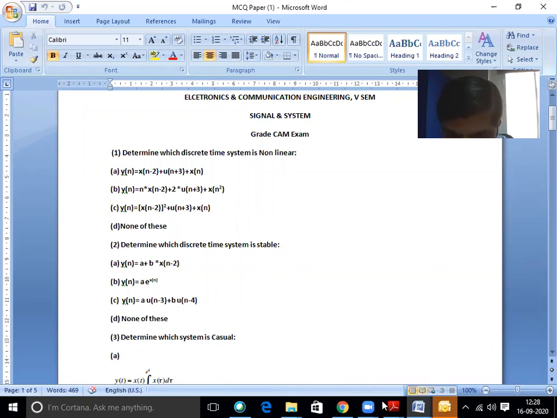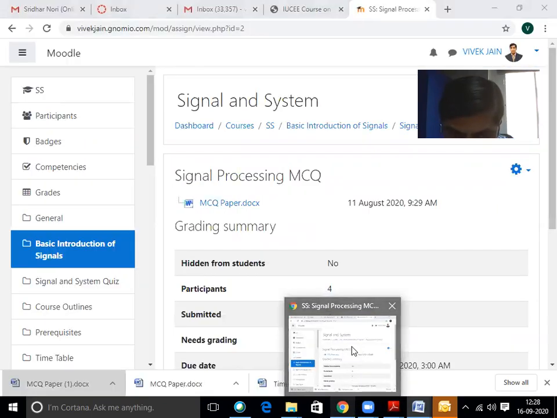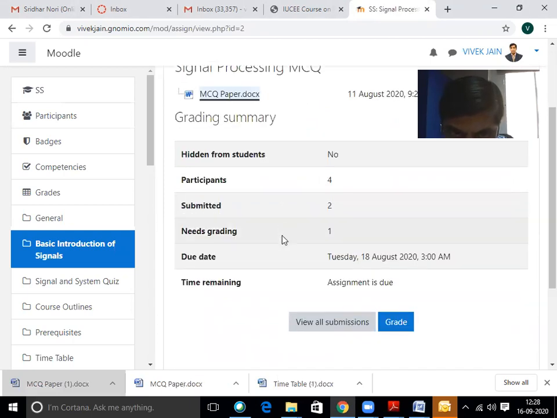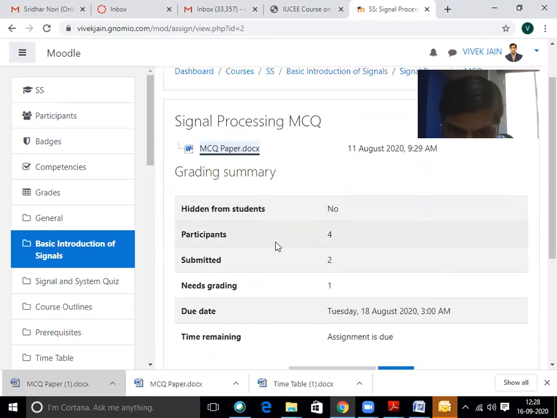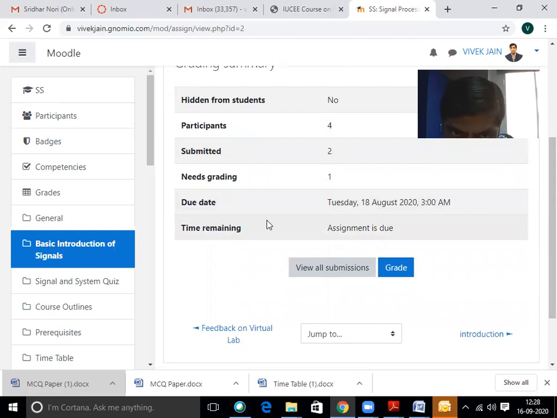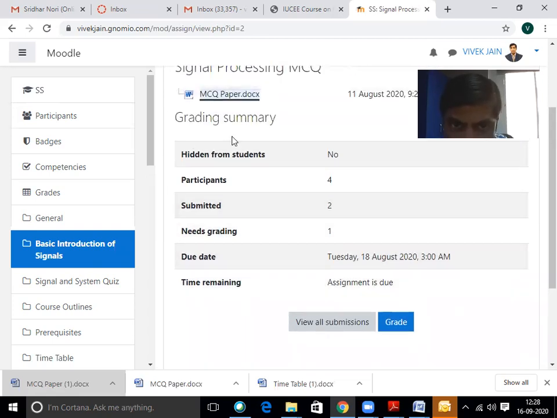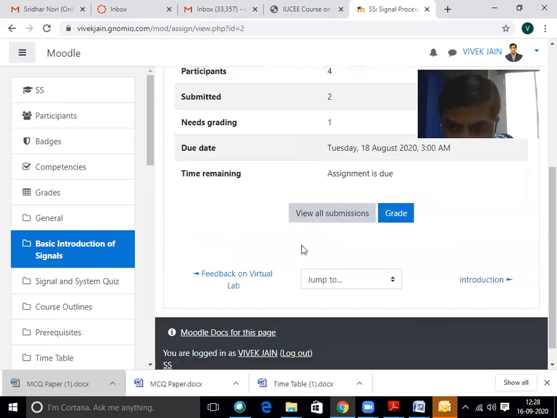Now we come back to our Moodle platform. Here, all information is provided: how many students attempted the question paper, how many submitted the assignment or MCQ question paper, and how many were graded. The grading summary is provided here. Total participants are 4, submitted by 2, needing grading 1 by 1, and the assignment is due. So the complete summary report is provided here.